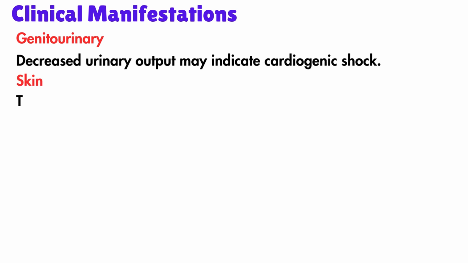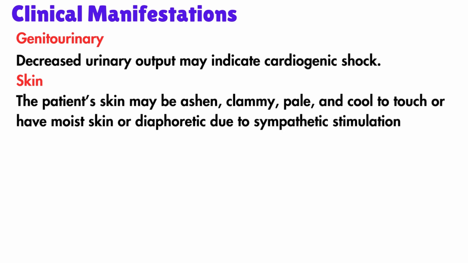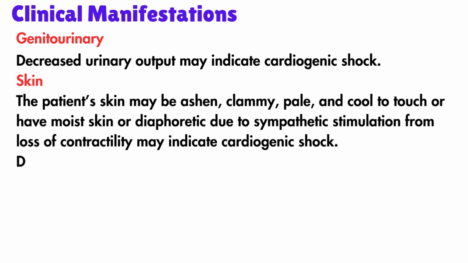The patient's skin may be ashen, clammy, pale, and cool to touch, or have moist skin or diaphoresis due to sympathetic stimulation. Loss of contractility may indicate cardiogenic shock. Dependent edema may also be present due to poor contractility.